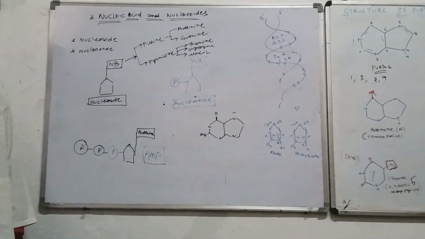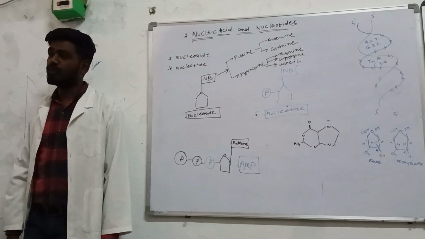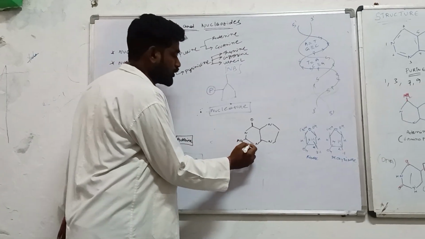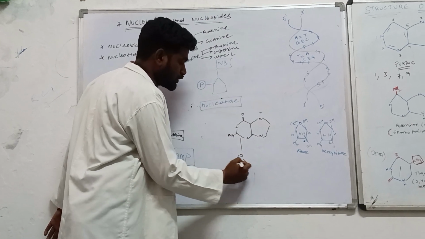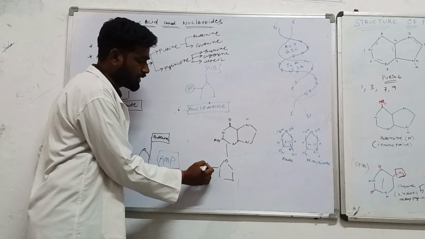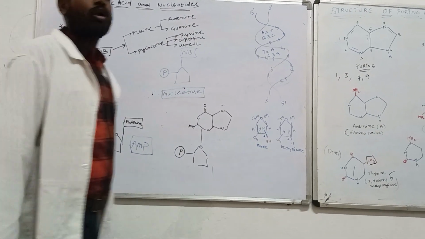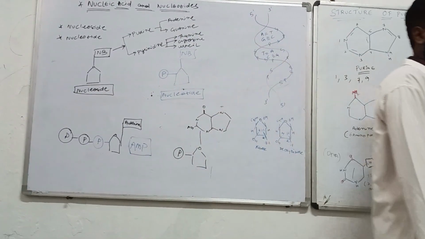The guanine group is done, okay? To make a guanine monophosphate, to this structure you should attach the sugar ribose, and to this sugar ribose you should attach the phosphate. Now this complete structure is called a guanine monophosphate.